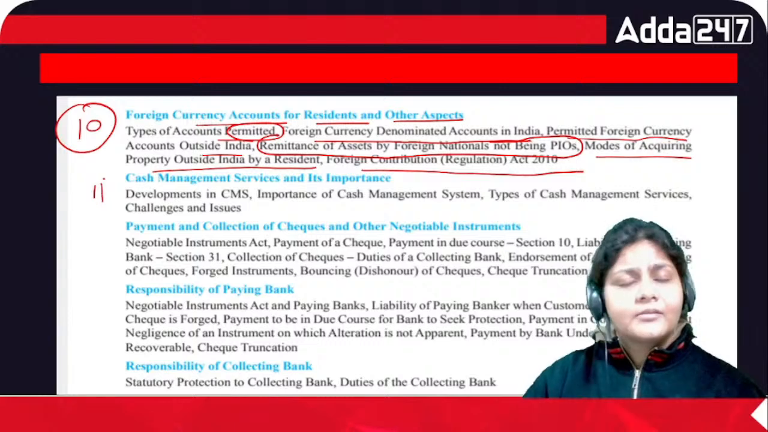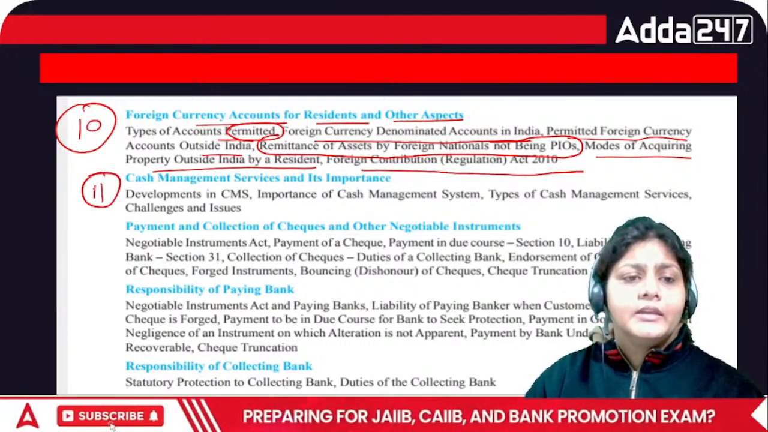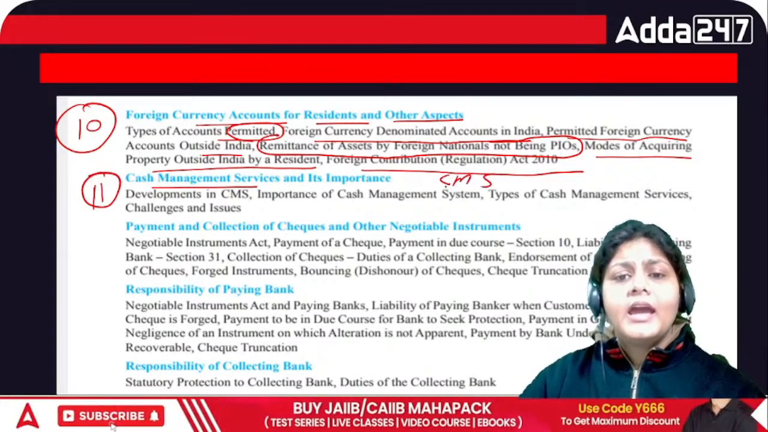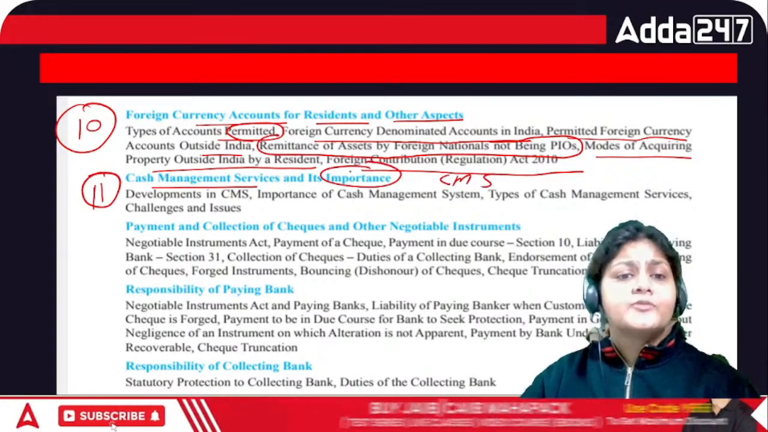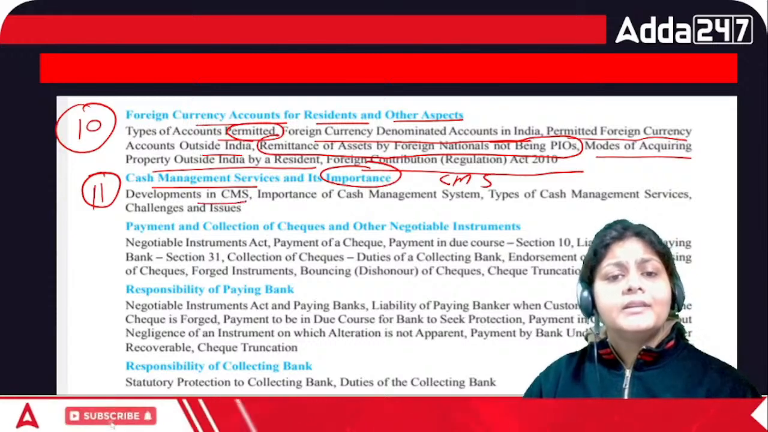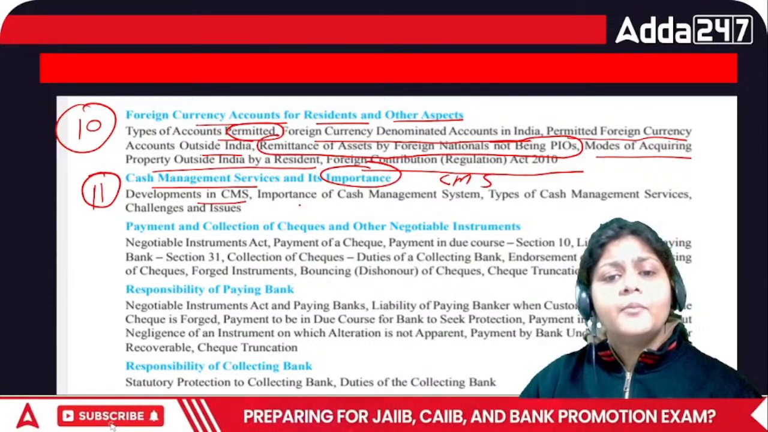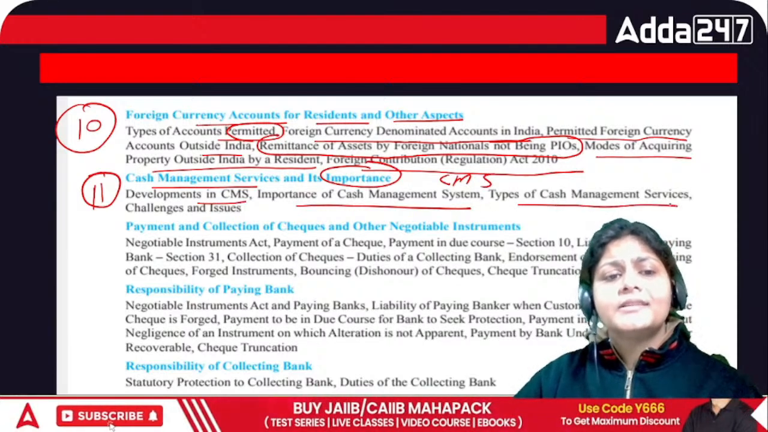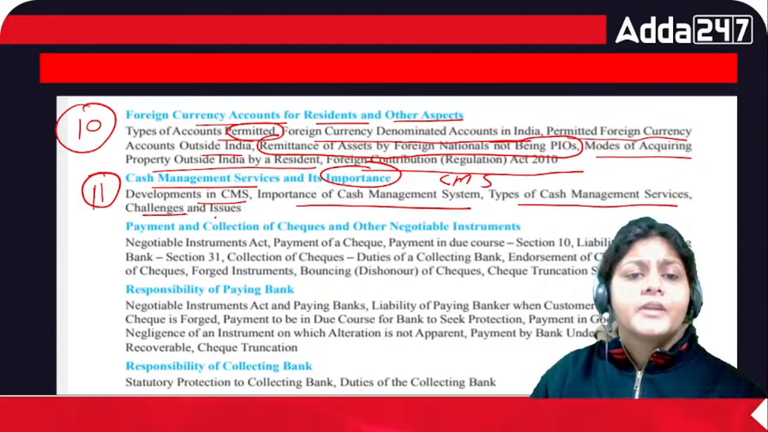Then this module is of course very lengthy: cash management service, that is CMS, and its importance. What is cash management? What is the development in CMS? What is the importance of the cash management system? Types of cash management services, challenges, and issues.